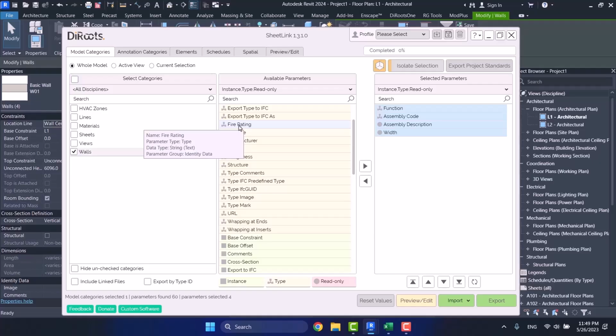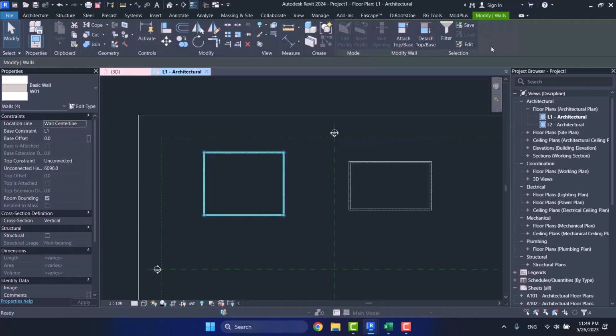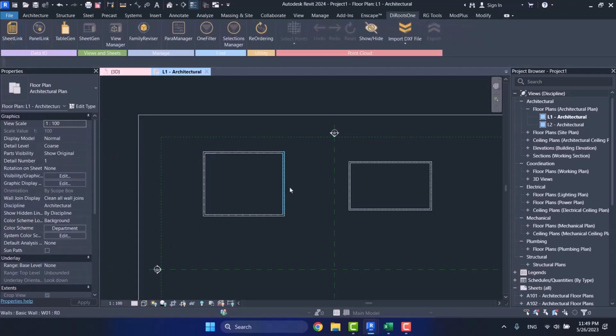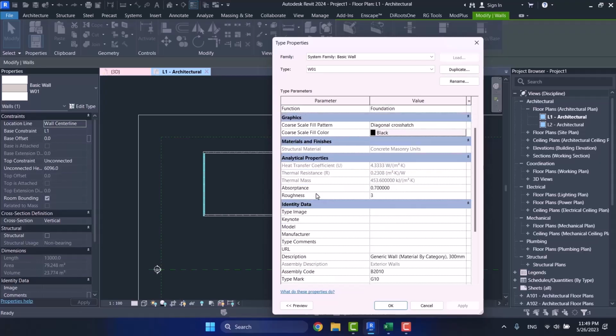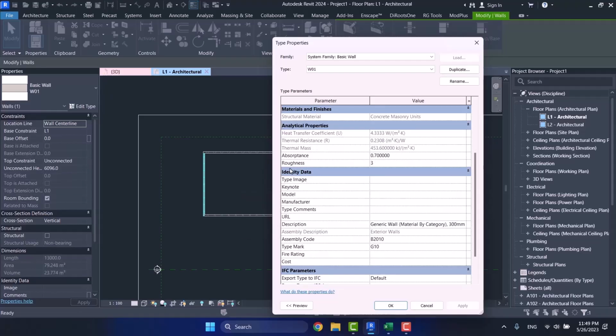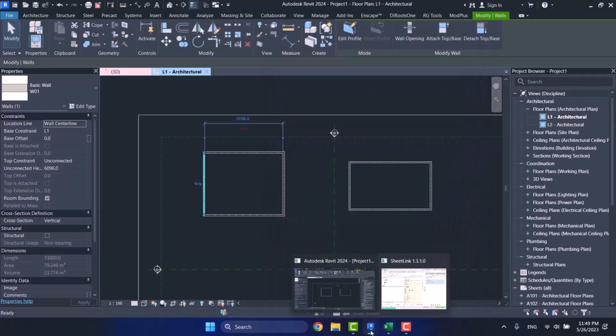And the other one is parameter group. Now, what is a parameter group? Here it says its parameter group is identity data. In fact, the fire rating parameter's parameter group is identity data. Parameter groups are these. This one was one of the type parameters. I choose this wall. Here, each of these blue ones is a parameter group. Do you remember identity data, that was for parameter group? Can you see it's part of this group, part of the identity data group? These are called parameter groups.